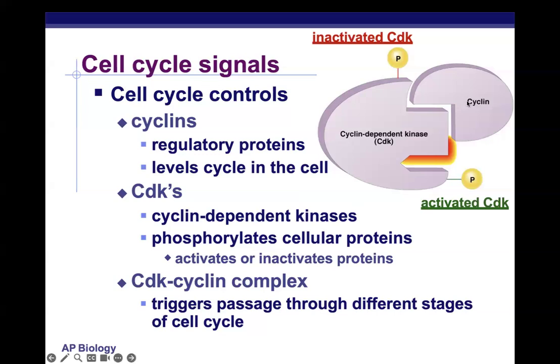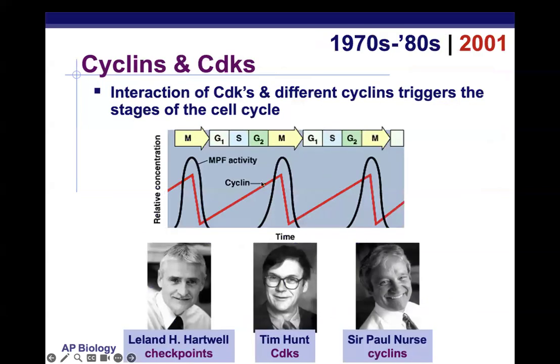So this here is a picture of an activated cyclin-dependent kinase. It's phosphorylated and is joining with this cyclin to form a CDK-cyclin complex. And it's the concentration of the CDK-cyclin complex that pushes the cell through the cell cycle. So here's a picture.